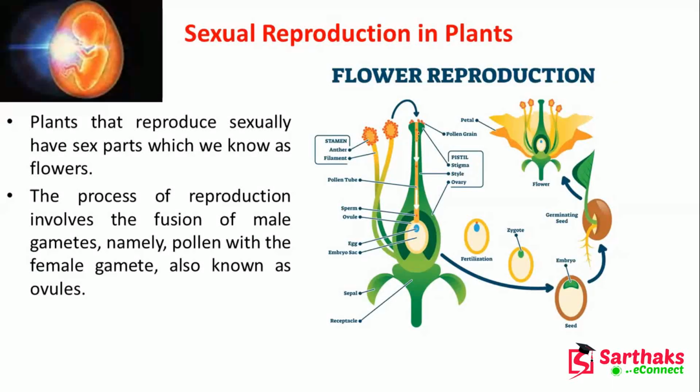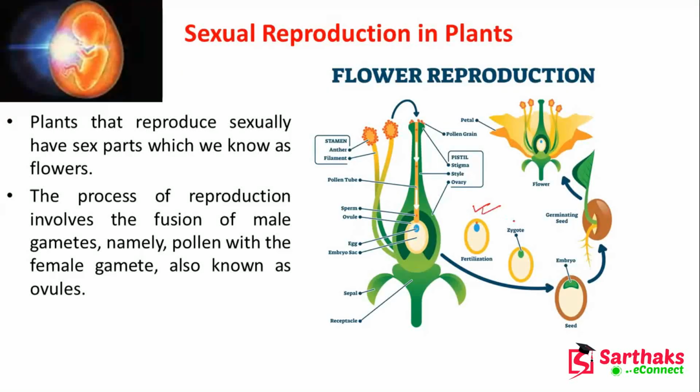And this one is the pollen tube. So whenever these anthers come to this point, at that time you can see that through the pollen tube, the pollen grains will go inside. Okay. And here you can see that there is an ovule, and then this egg will be reproduced, and the embryo sac is there. After that the reproduction will be there, the fertilization will be there.